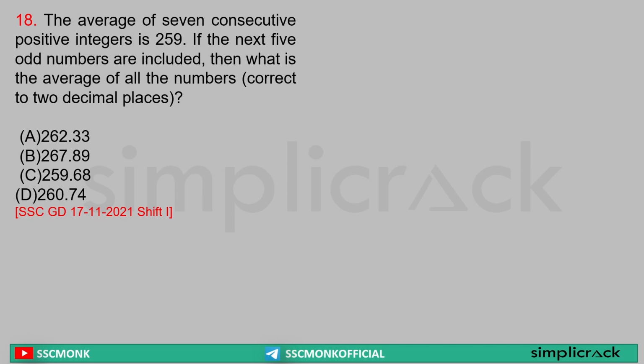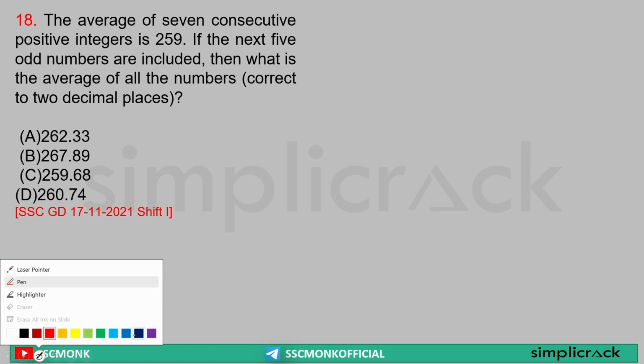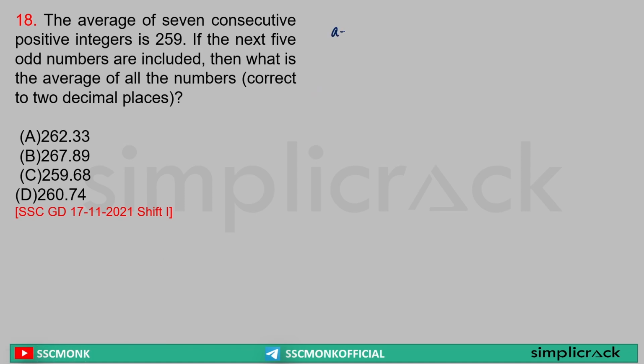Now this is an interesting question. It is saying the average of 7 consecutive positive integers is 259. If the next 5 odd numbers are included, then what is the new average? Now understand, 7 consecutive numbers, I can write first 7 consecutive numbers as a minus 3 plus a minus 2 plus a minus 1 plus a plus a plus 1 plus a plus 2 plus a plus 3.